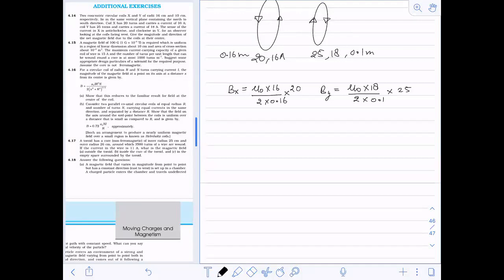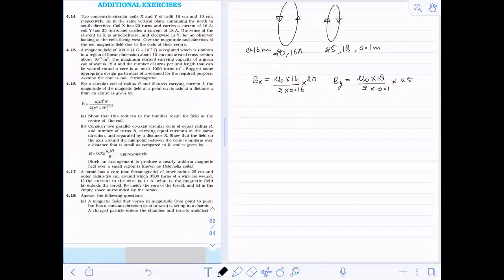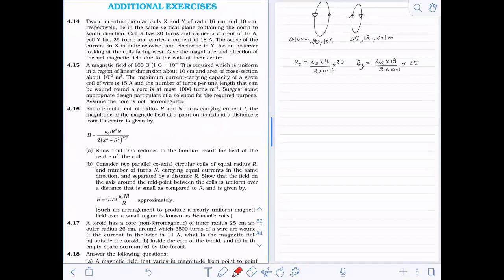Now we have to find out the direction. In this question, they say the coils lie in the same vertical plane containing the north to south direction.